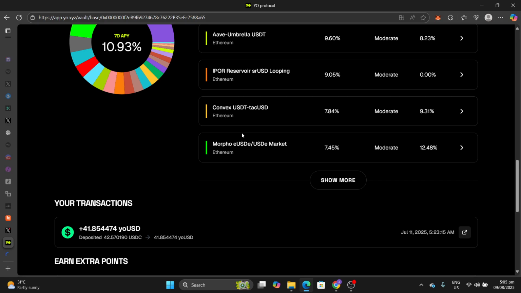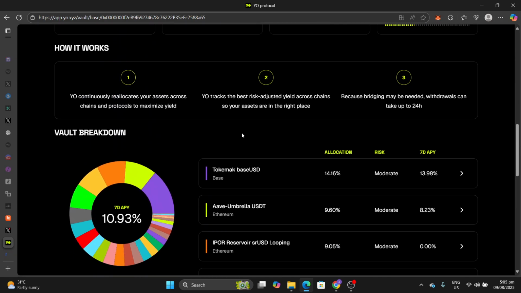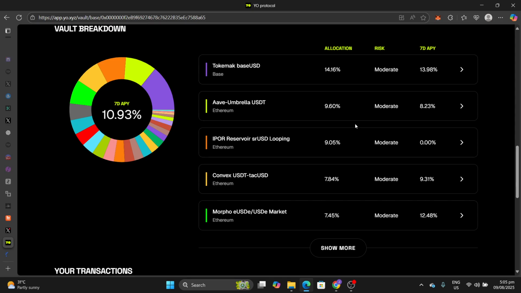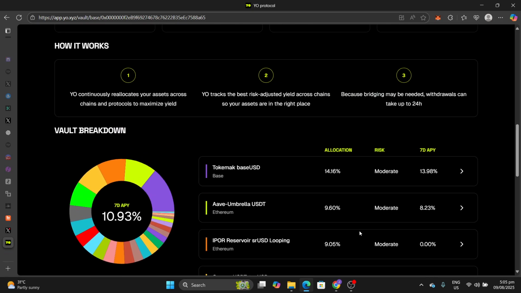But before we come here, this is the Vault breakdown, and it also gives insight into how they use the Vault to earn revenue that they can distribute as yield. So it's a real yield situation. It says you'll continuously allocate your assets across chains and protocols to maximize yield.